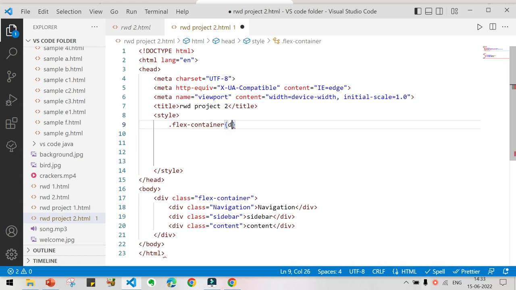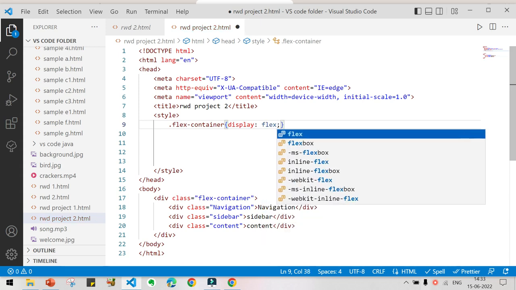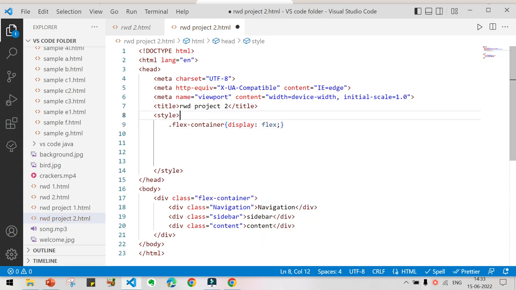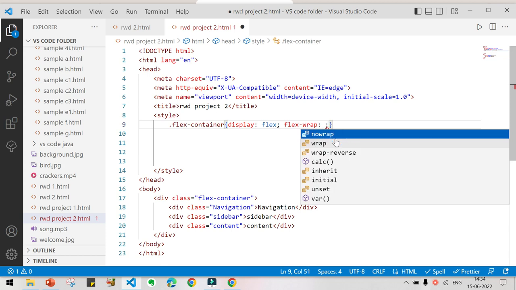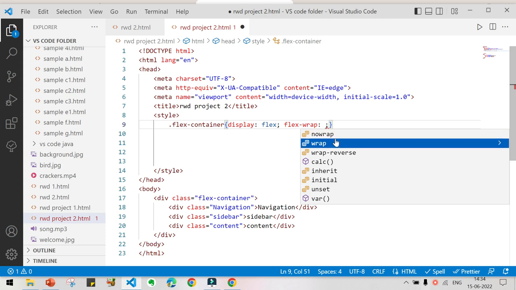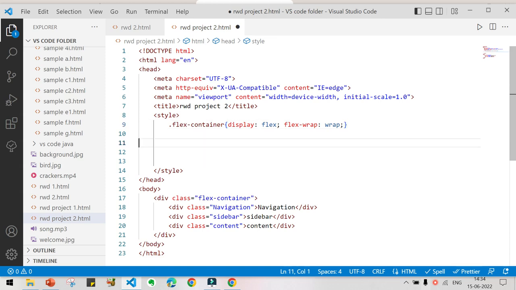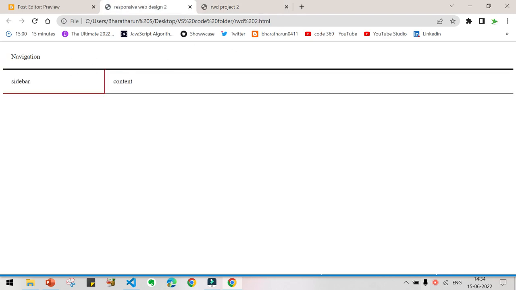Now you are going to give display as flex. Now the other thing is flex-wrap. If you want to know it in detail, you can watch the Flexbox video which I have created previously. So give wrap. This means the Flex items will wrap. You can see here after navigation the sidebar has come, coming to the next line, following it. That is called wrap.